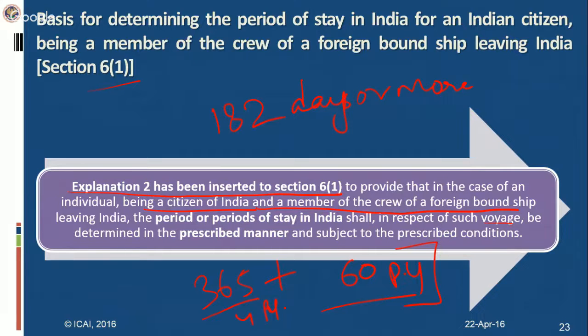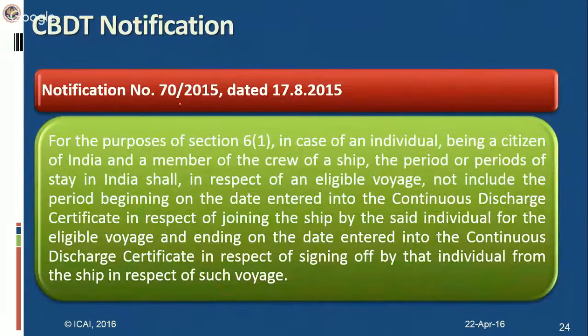Now, what is that manner? The CBDT has come with a notification, notification number 70/2015, dated 17/8, which lays down that for the purpose of section 6(1), in case of an individual who is a member of a crew, the period of stay in respect of an eligible voyage shall include the period beginning on the date entered into the continuous discharge certificate in respect of joining the ship and ending on the date entered into the continuous discharge certificate. So certain terms arise. What is this eligible voyage? Here we have to exclude certain periods. So we will see what is that period and what is this eligible voyage.